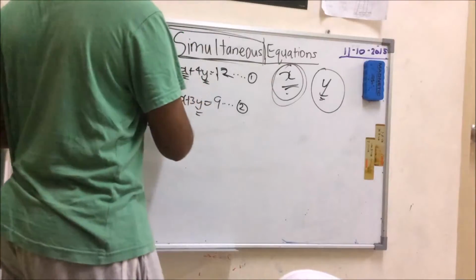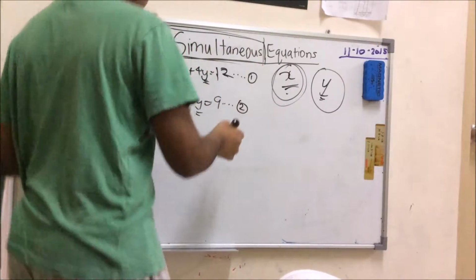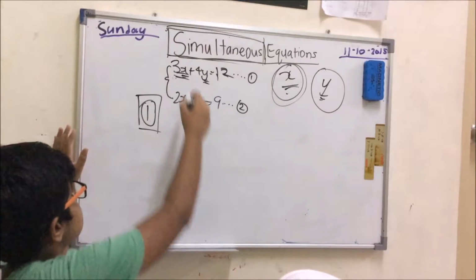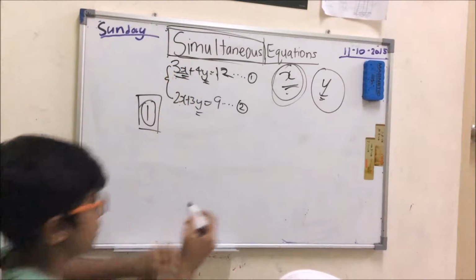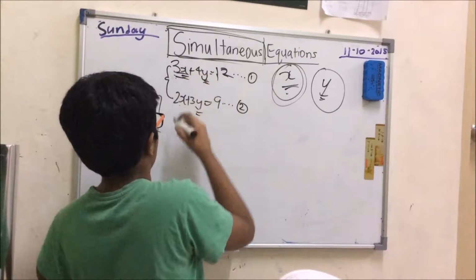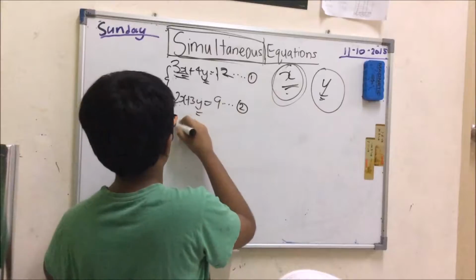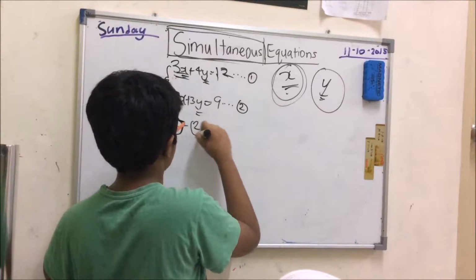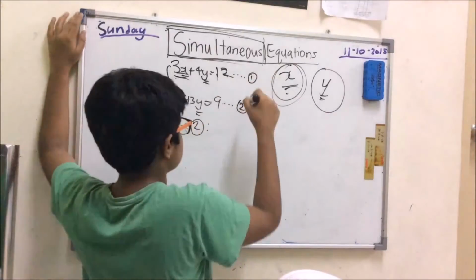So let's say this is method number 1. Since you have labeled it already, we can subtract this, and let's get rid of all these extra funny numbers in front. So let's do it. Equation 1 minus equation number 2. Write that down neatly, okay? Let's minus these two equations.